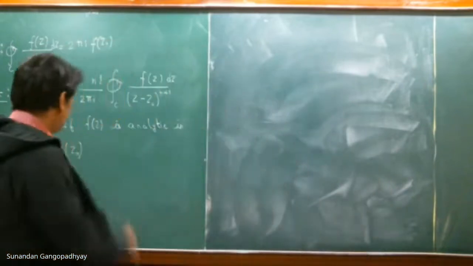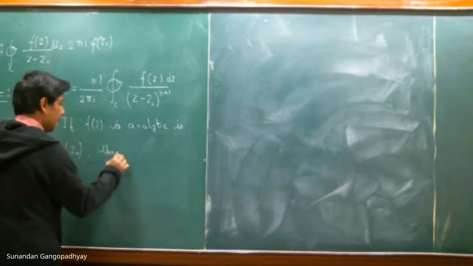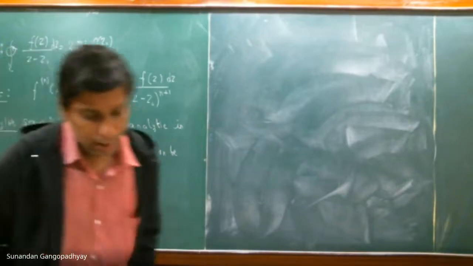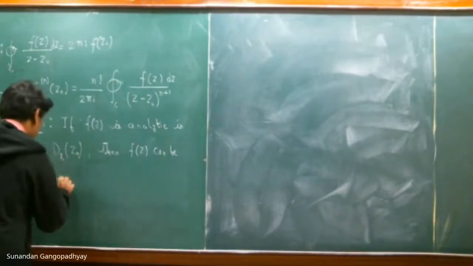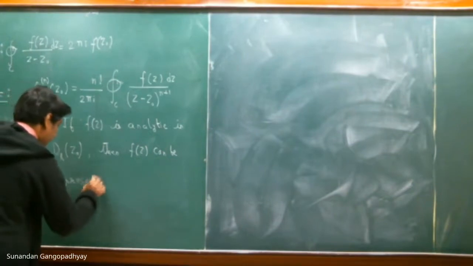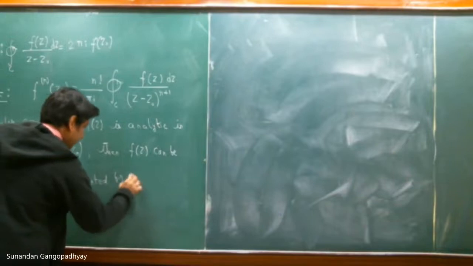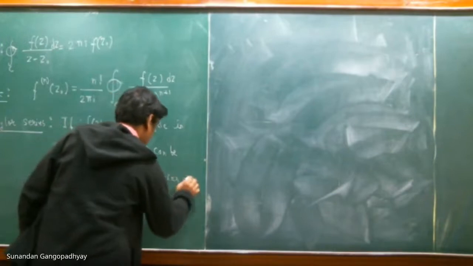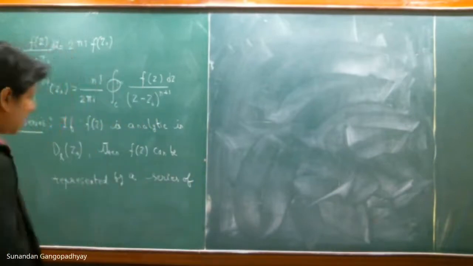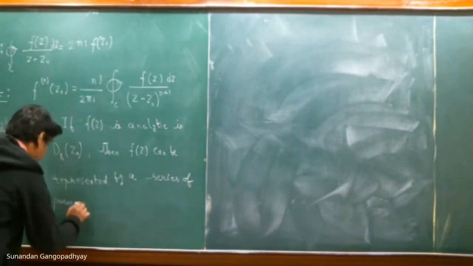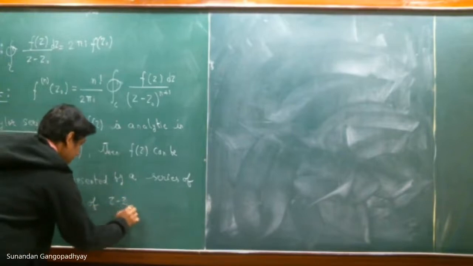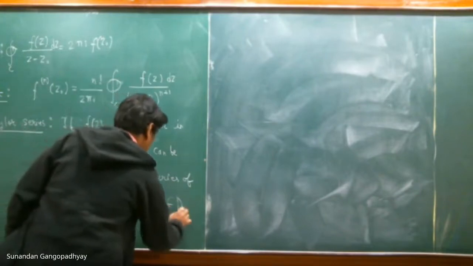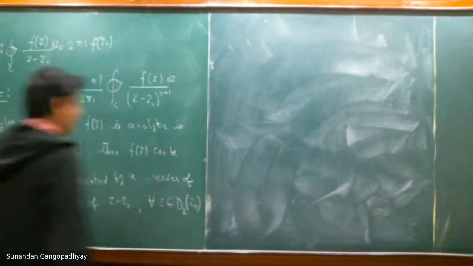If it is analytic, then f(z) can be expanded in a power series, can be represented by a series of powers of z minus z naught for all z belonging to this neighborhood.